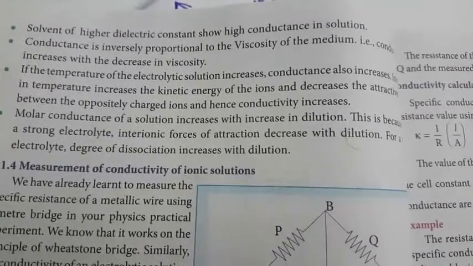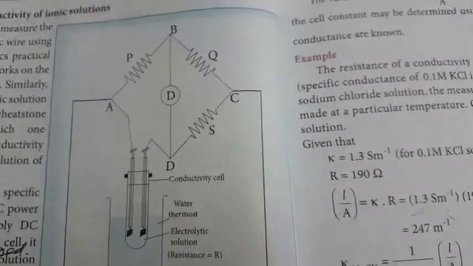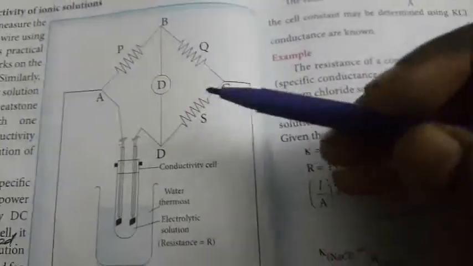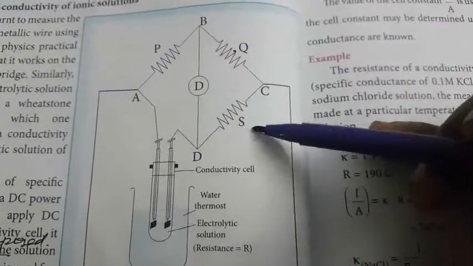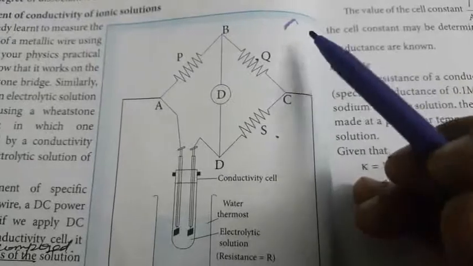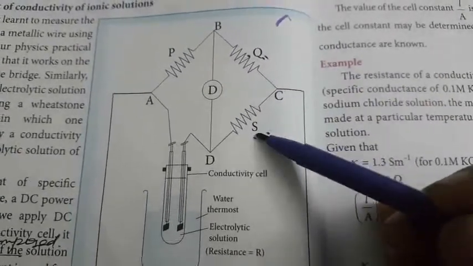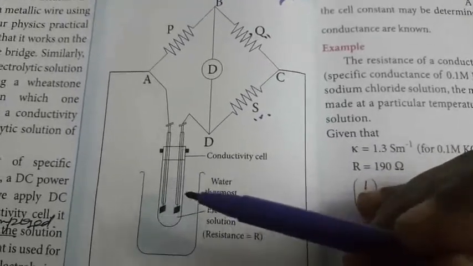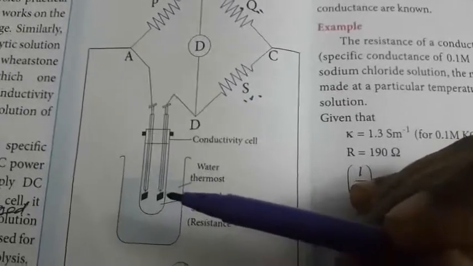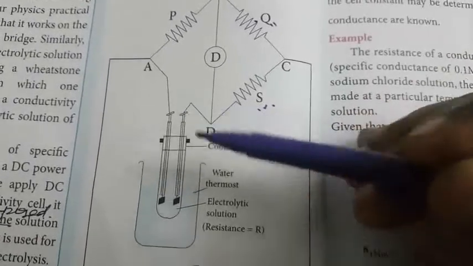Next we are going to see the measurement of the conductivity of an ionic solution, using the Wheatstone bridge. This is the diagram of the Wheatstone bridge. There are four resistances: P, Q, R and S. P and Q are the variable resistances, and S is the adjustable resistance. R is an unknown resistance. The solution whose conductivity you are going to measure is connected as that resistance, so R is the unknown resistance.